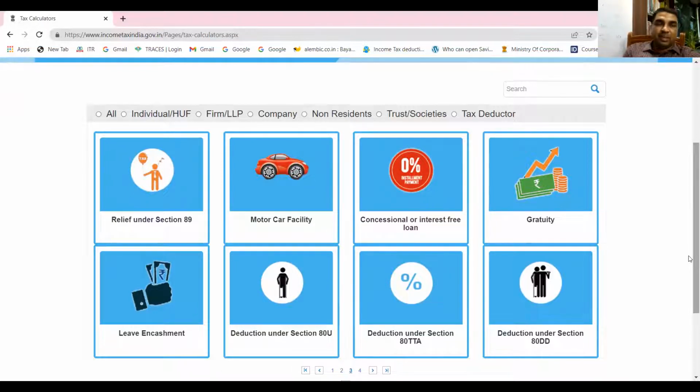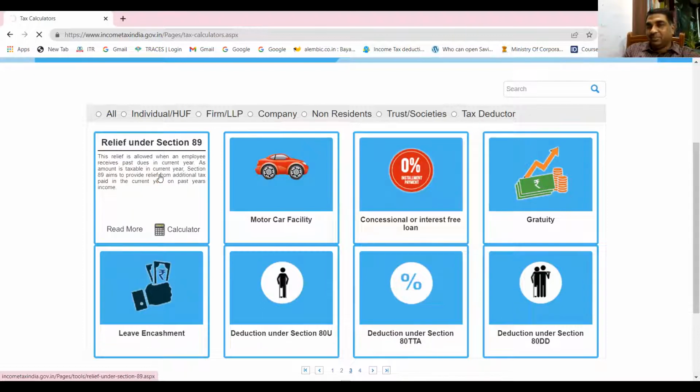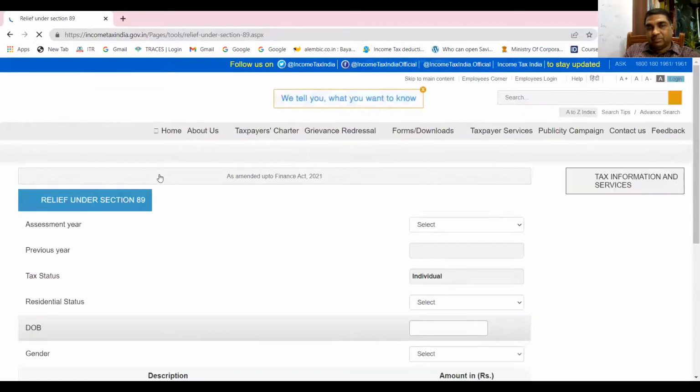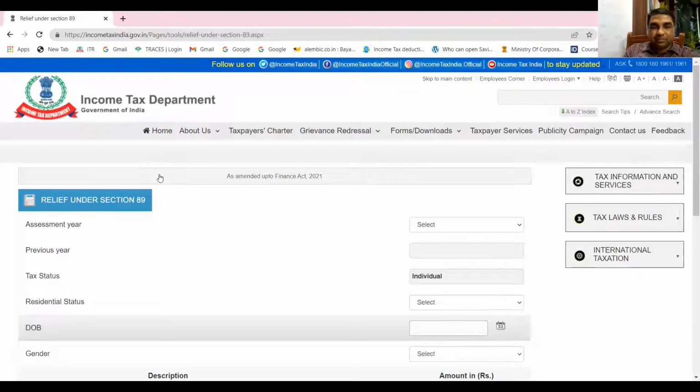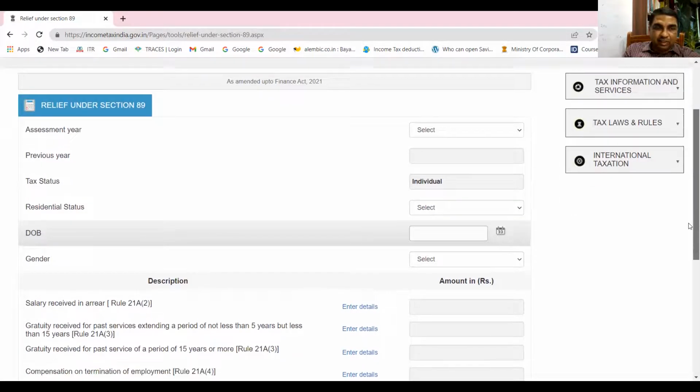Yes, sir. Relief under section 89. If you click here, you can give the relevant data: assessment year, previous year, tax status, residential status, date of birth, gender. All these things you have to type.